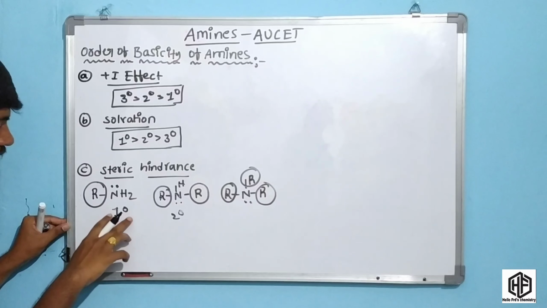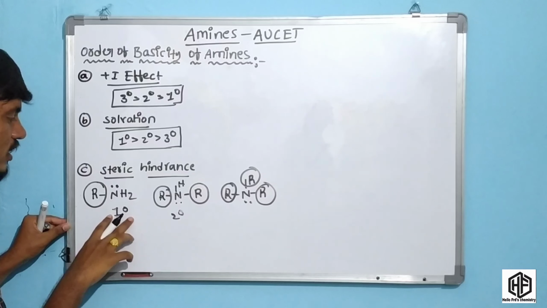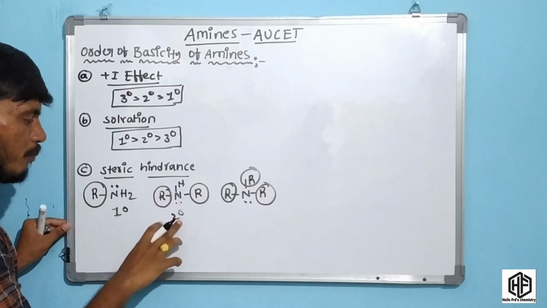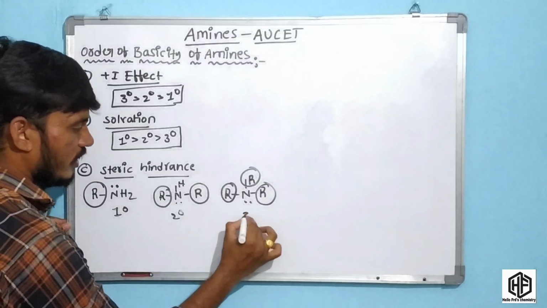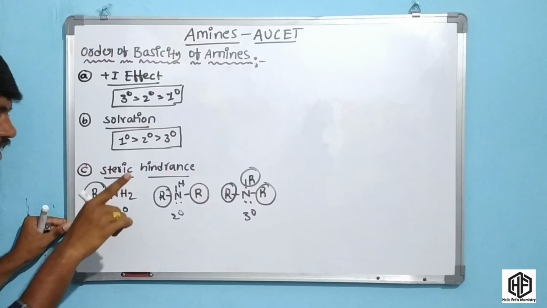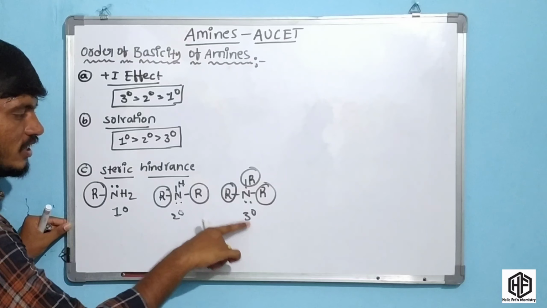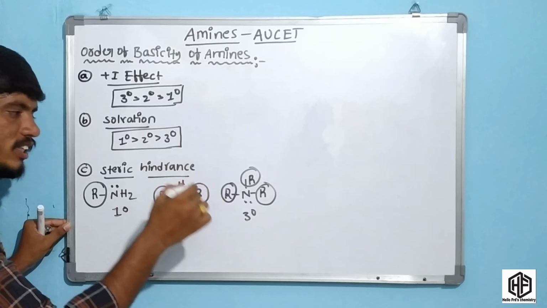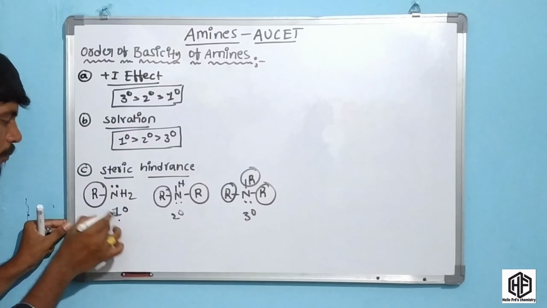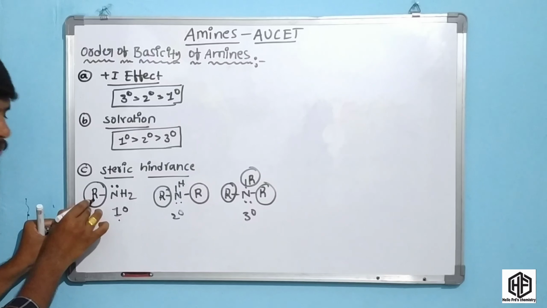This is the less cloudiness. It means less cloudiness. What happens, friends? Electron approaches easily compared to the secondary and tertiary. So this primary amine is more basic compared to the secondary and tertiary due to less crowding. It means electron approaches this primary amine easily because only one alkyl group is present there.